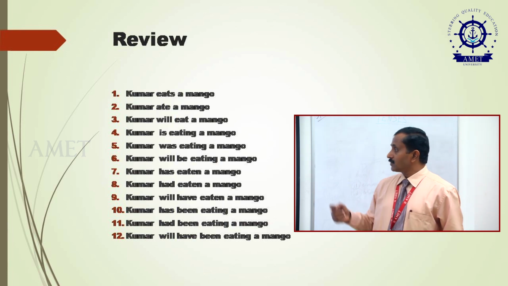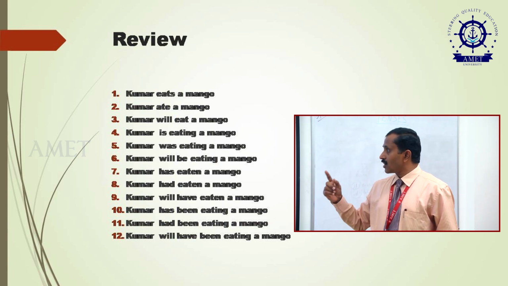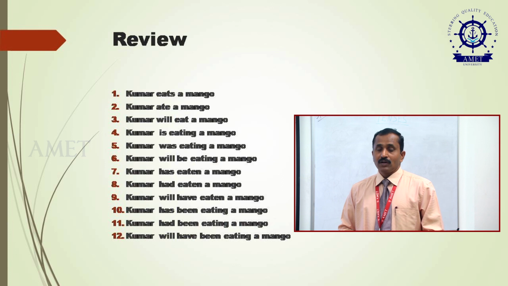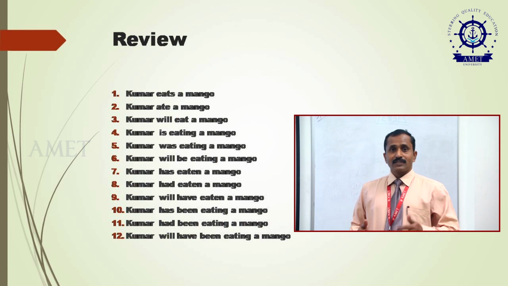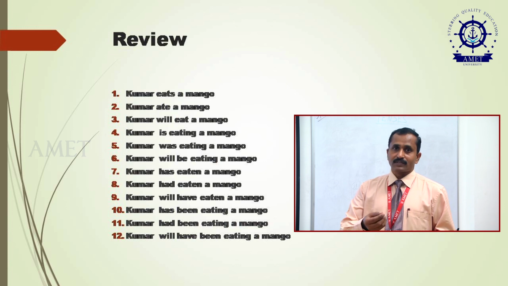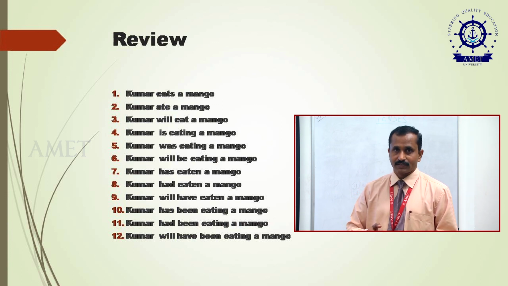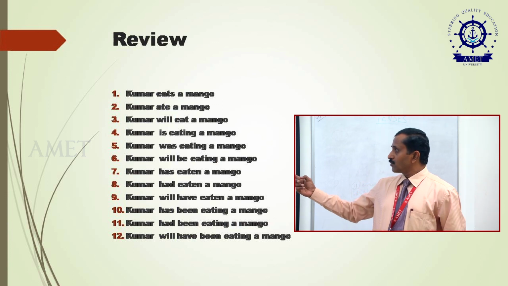The next one is present perfect tense. Kumar has eaten a mango. This is present perfect tense. As I told you already, present perfect tense can be stated as a kind of past tense. We cannot say that it is a kind of past tense, because the action is over, but still it has a connection with the present context. So, we use Kumar has eaten a mango.